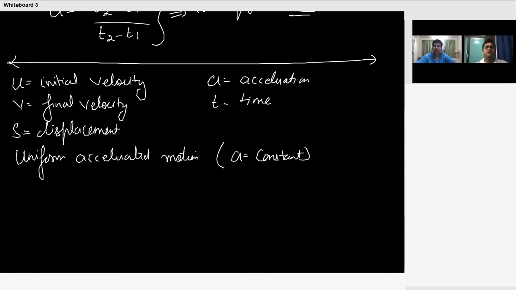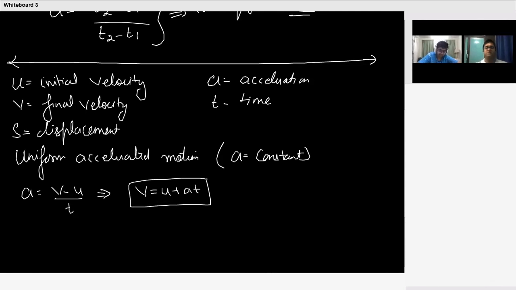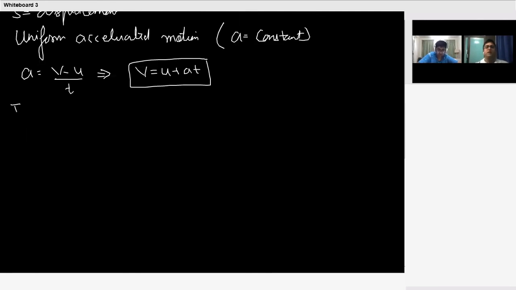So you have the first equation. You know acceleration a is equal to change in velocity by time. So v is equal to u plus at. This is called the first equation.